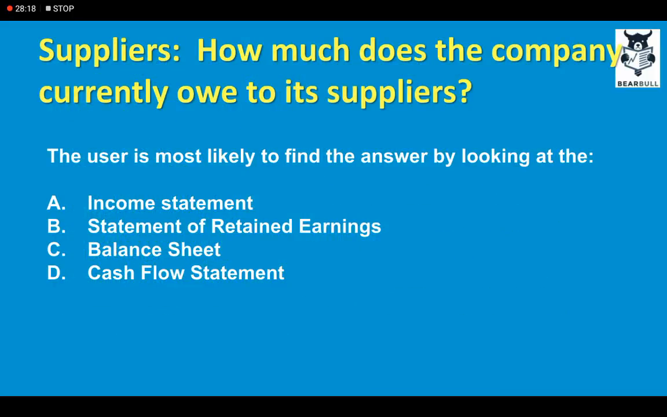So an MCQ for you: how much does the company currently owe to its suppliers? And the user is most likely to find the answer by looking at number one, income statement. No, because how much a company owes to its suppliers, what is the nature of this account? It's a liability account. Okay, and where do we find liability accounts? We find them in the balance sheet. So that's the answer, number C.